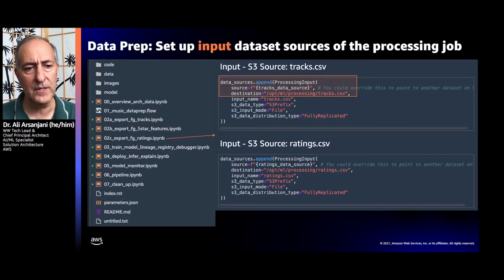So here in any of the notebooks 2A, B, and C, we're going to be defining the processing input and the processing output, which is going to be the feature store.